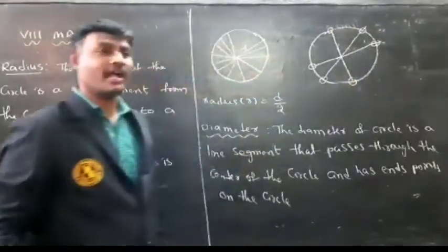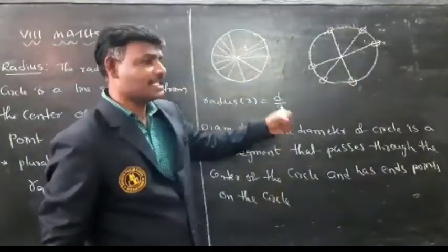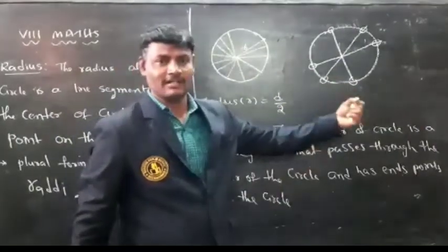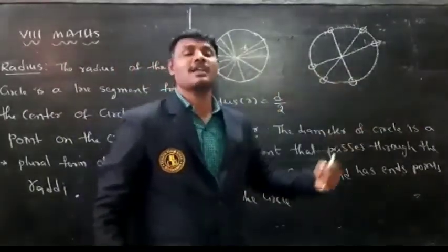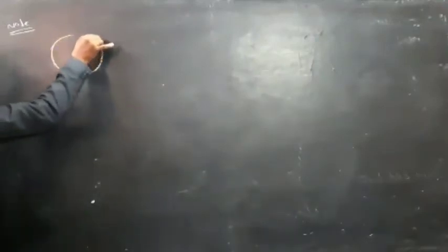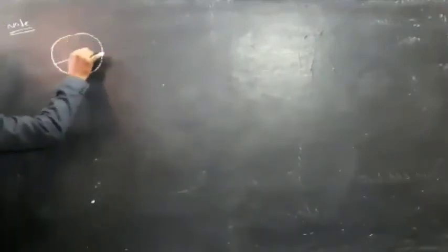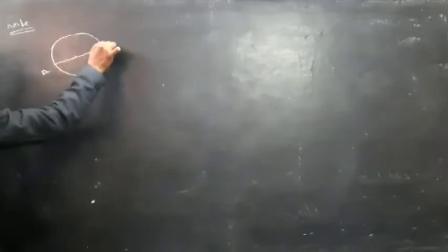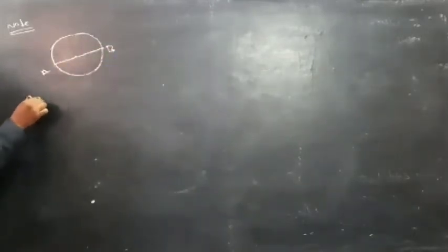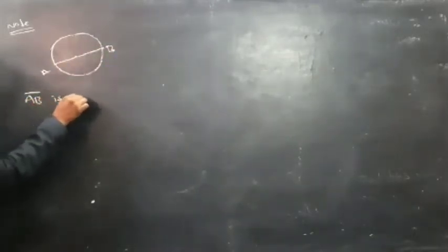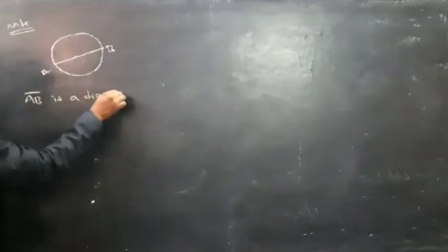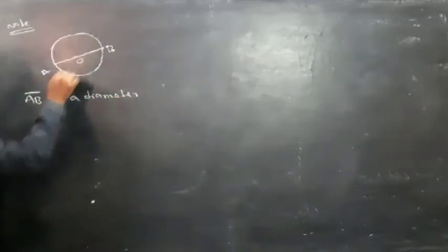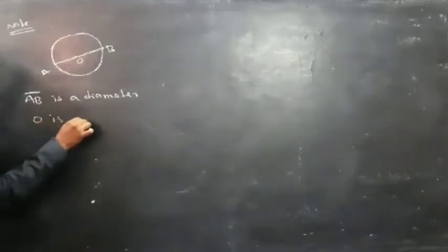So what is the meaning of diameter? Diameter is a line segment that passes through the center. It has two end points on the circle. Next, this is the diameter. AB is a diameter. O is the center.